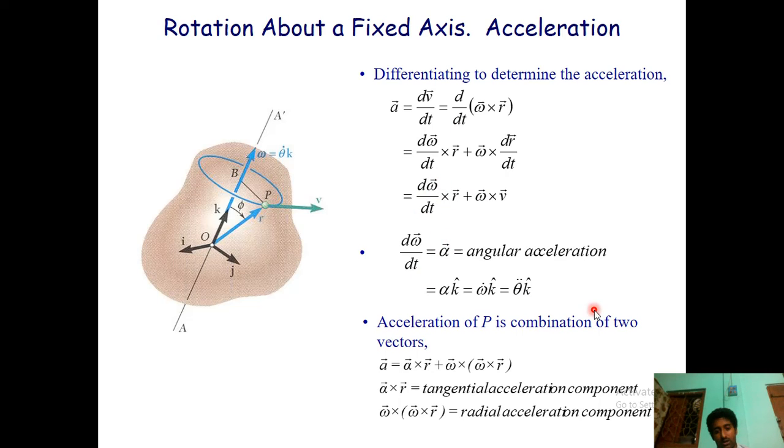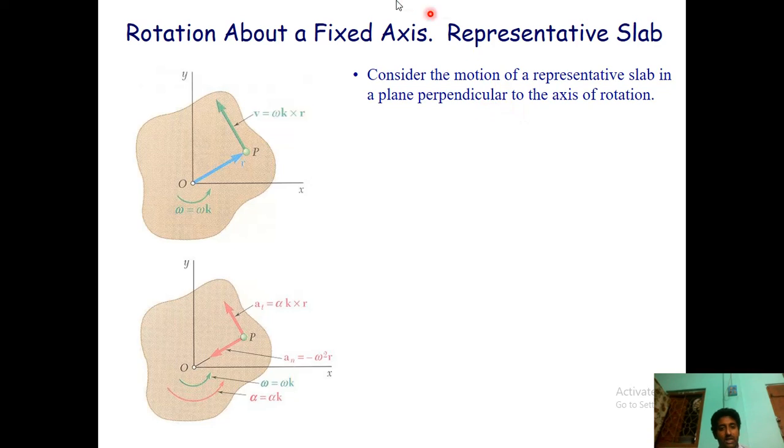we get this one. The acceleration of P is a combination of two vectors. That means alpha k cross r, plus omega cross v, and v is nothing but omega into r. So this is what you can get. That's it. It's very simple.